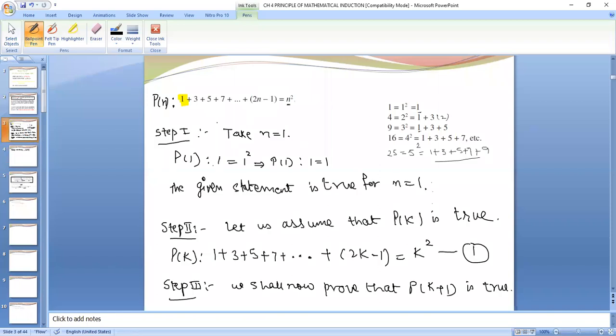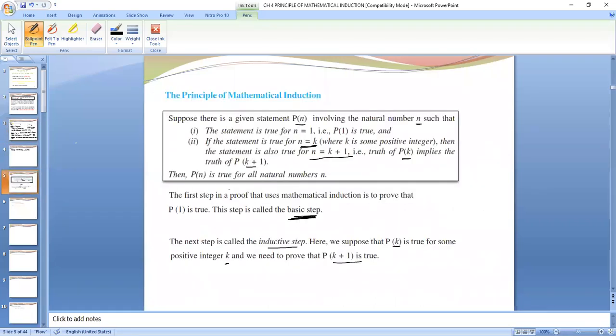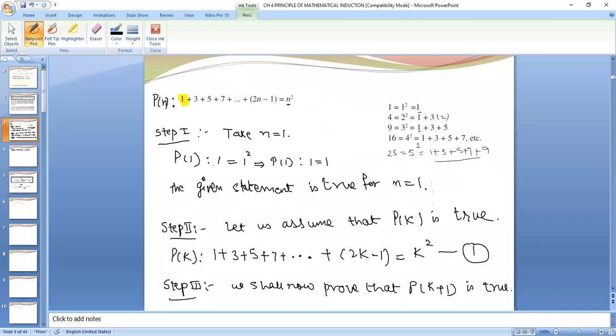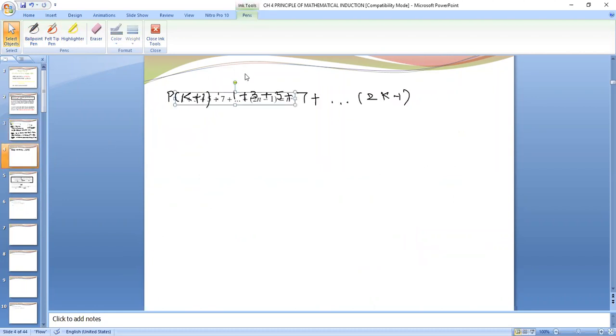Now this step is very important, right? When n is there, it is 2n minus 1. When k plus 1 will be there, that means instead of n, we will be writing k plus 1, right? So okay, I'm taking this statement here also so that it will be easy to understand.